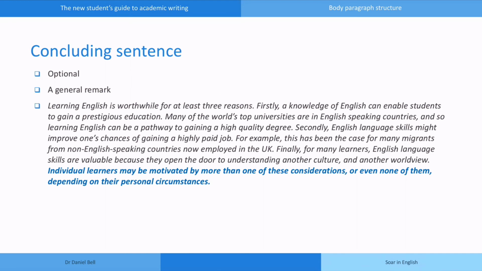Now, what about the concluding sentence? Paragraphs sometimes just end directly without a concluding sentence, for example simply giving the last reason, but sometimes a concluding remark is helpful. If a concluding sentence is used, then it's normally more general than the supporting sentences. In this example, we can see that after giving 3 specific reasons for learning English, the last sentence provides a general remark that relates to all of the reasons discussed. It relates to everything in the paragraph, and it gives a final comment on the reasons in relation to learners of English.